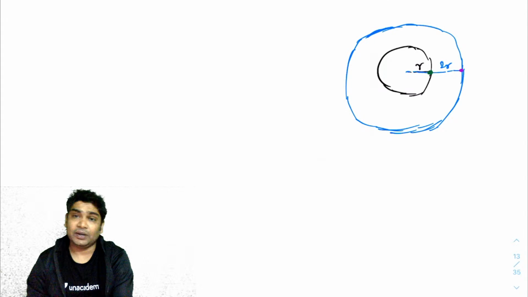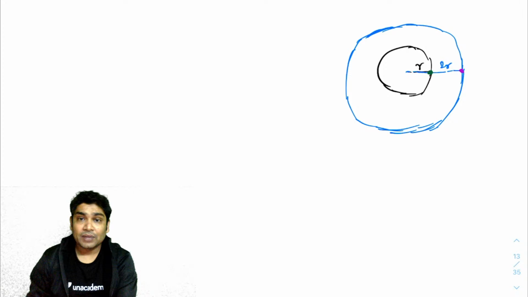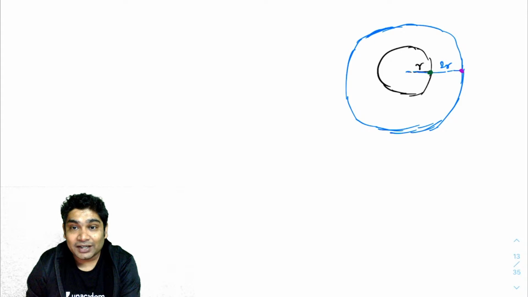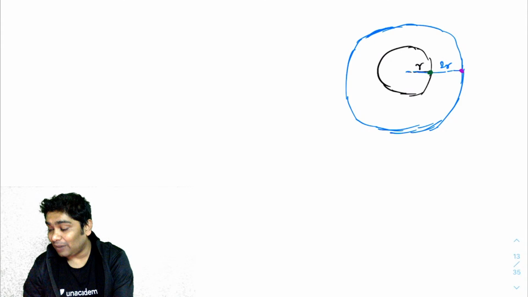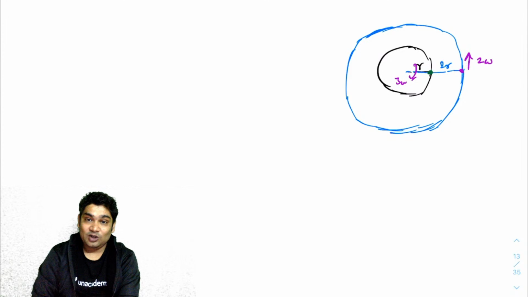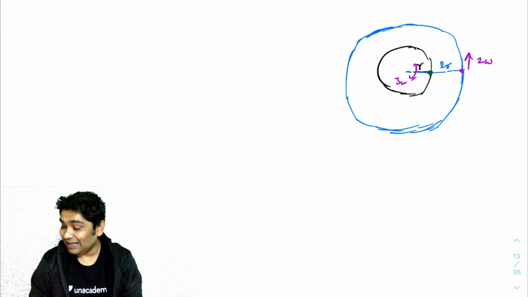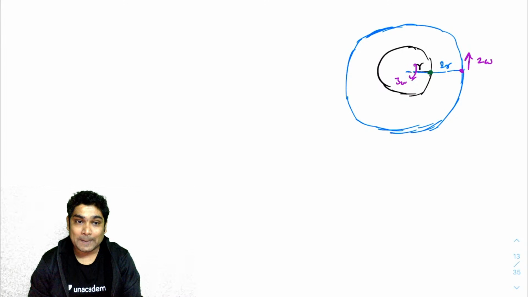One is moving with 2 omega and another is moving with 3 omega. So I'm assuming the outer one or the inner one. This is moving with 2 omega and this one is moving with 3 omega, right? When will they meet, if they will? That is what you are asking. I hope I got your question right.